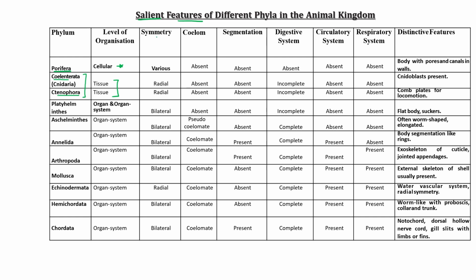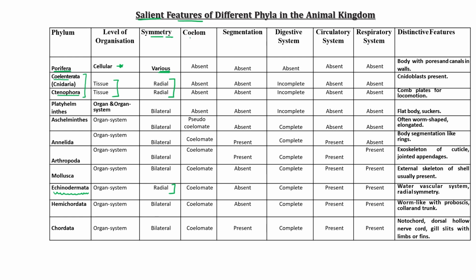Now compare the symmetry type. In Porifera, they are asymmetric in nature. In Coelenterata and Ctenophora, they have radial symmetry, and radial symmetry is also present in Echinodermata. Okay, in mature members, while in the larval stage they are bilateral. And all the remaining ones have bilateral symmetry.